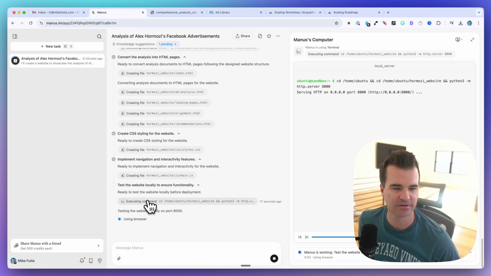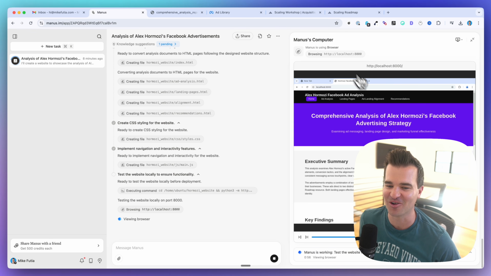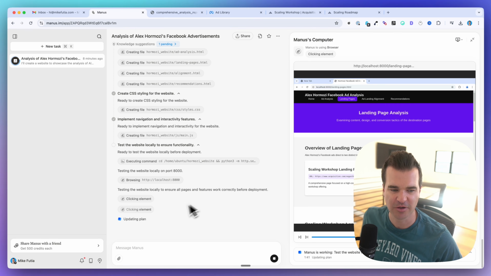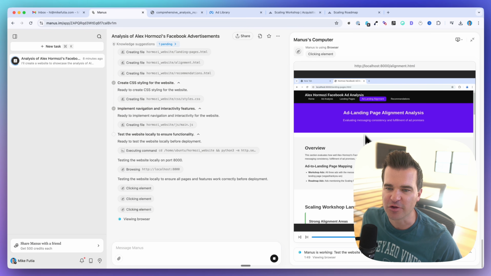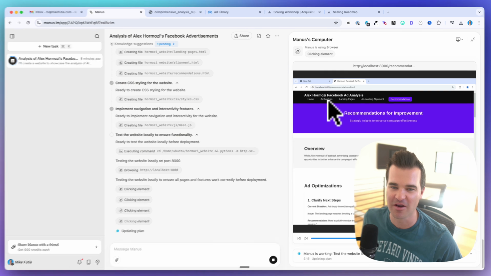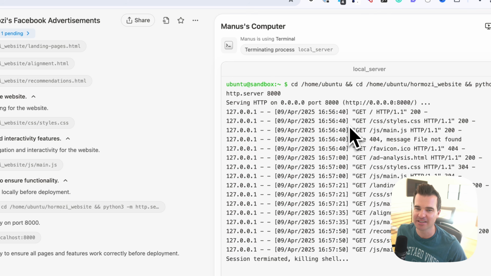All right, so it's still testing to see if we can deploy it locally. So we're on localhost. All right, let's open this up. I'm not going to actually print this live here. Oops, what did I do? All right, so it looks like Manus is actually still testing the website to make sure all of the pages work. So you can see it's actually clicking through the different menu items at the top. So you can see from its analysis, it's going to give us a tab at the top. So we've got one for the ad analysis, one for the landing page, one for the alignment, and then one for the recommendations.